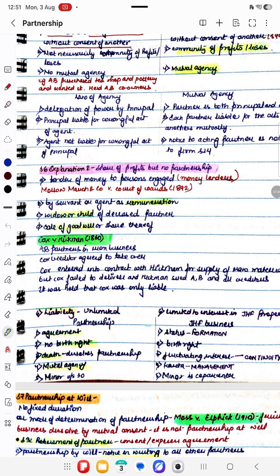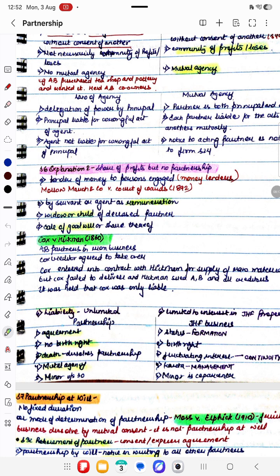So the real test, the essentials that you need to grasp, is that there is a relation of mutual trust, utmost trust, honesty, and integrity between partners who have agreed, an agreement between two or more persons who have agreed to share profits and carry on the business, acting by one or all. This is the case of mutual agency.